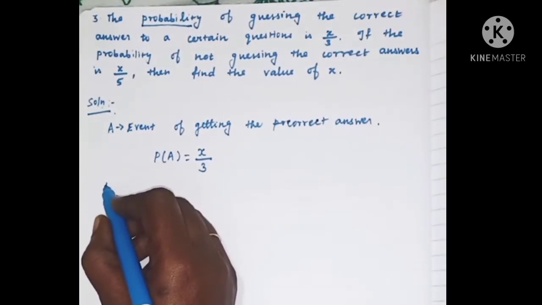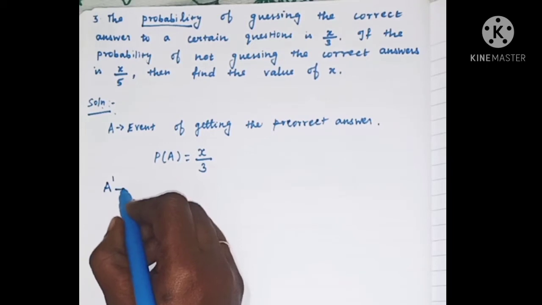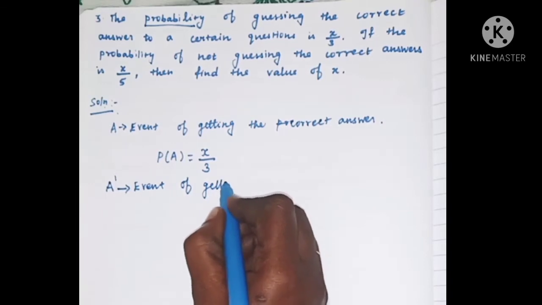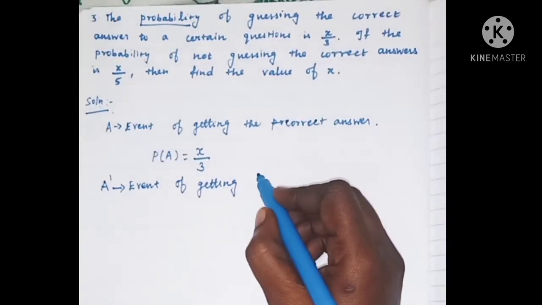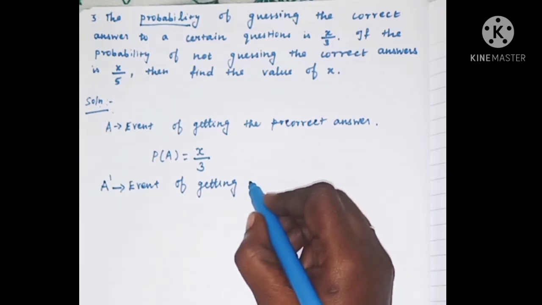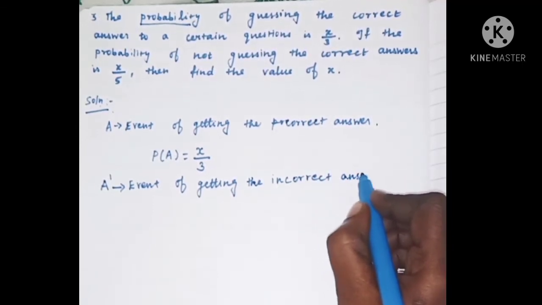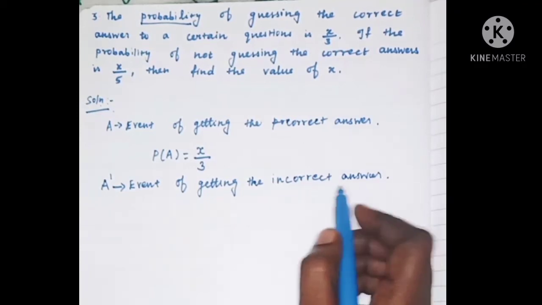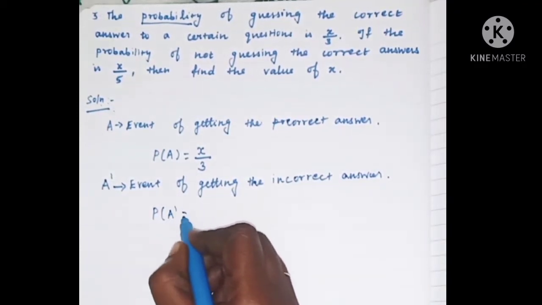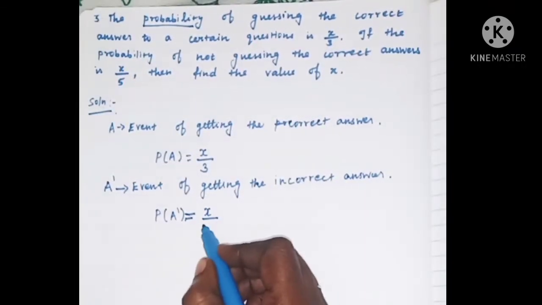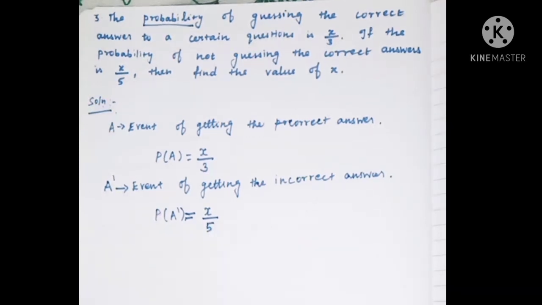Next, take A dash is the event of getting the incorrect answer. Not guessing the correct answer means incorrect answer. So probability of A dash is equal to x divided by 5. Probability of guessing the incorrect answer is x divided by 5.